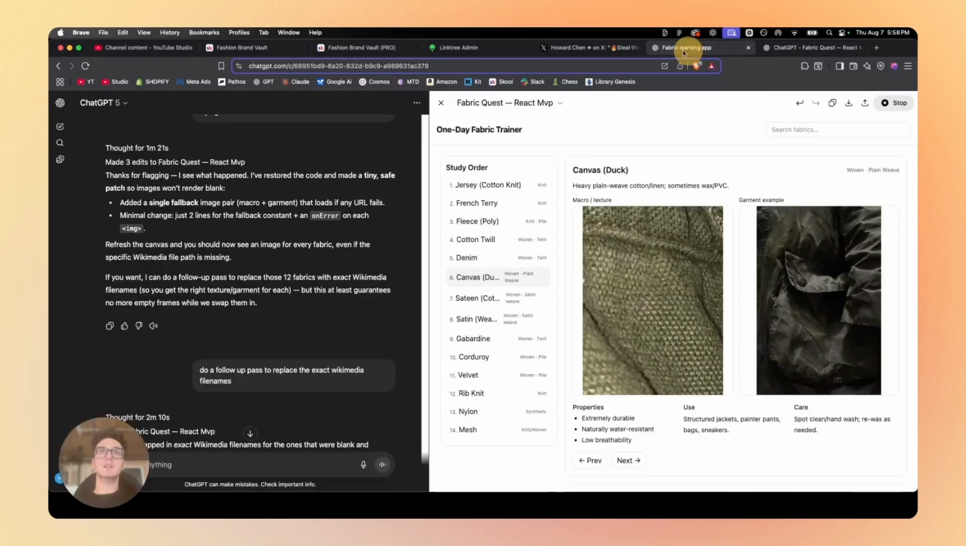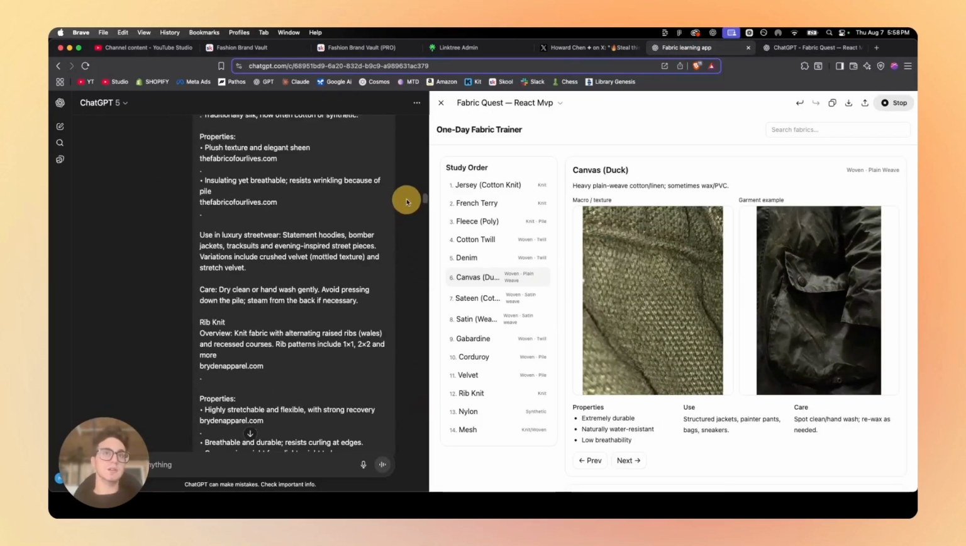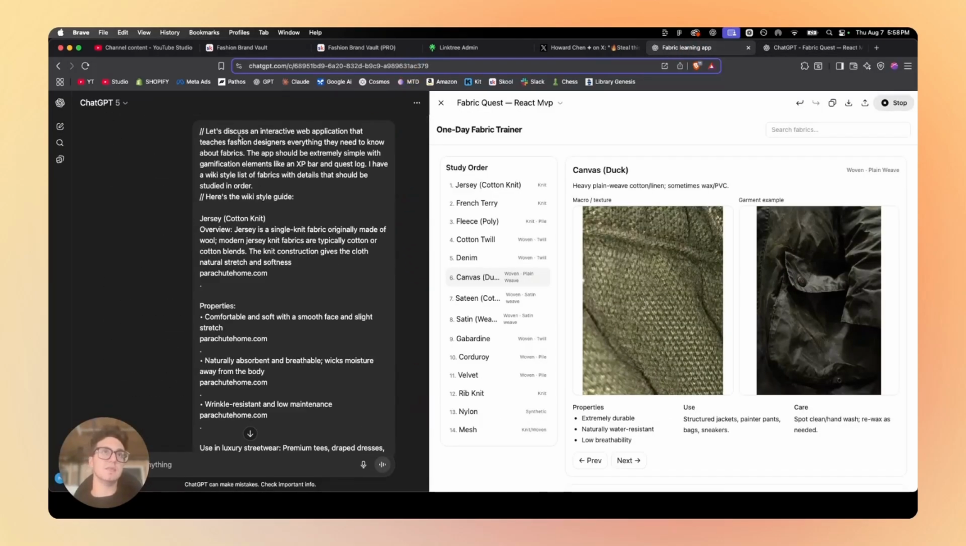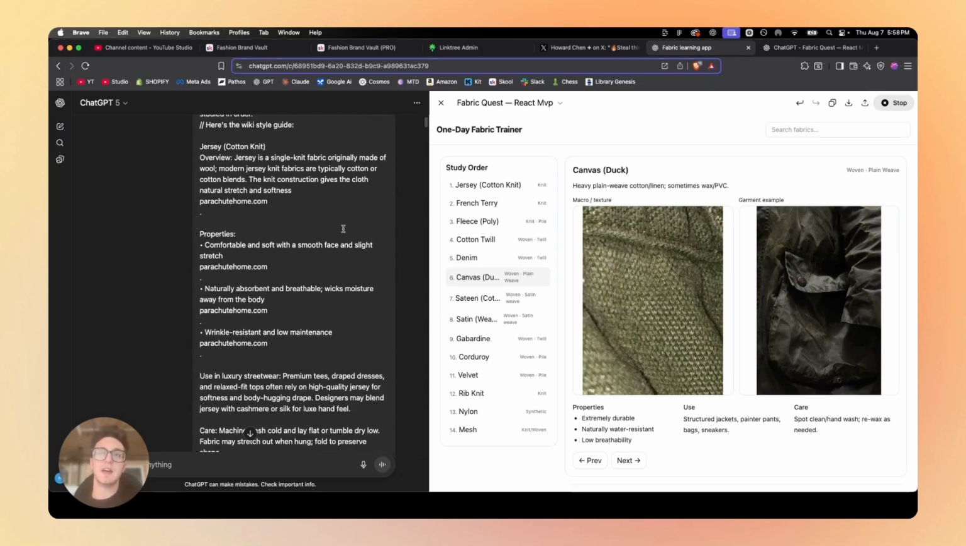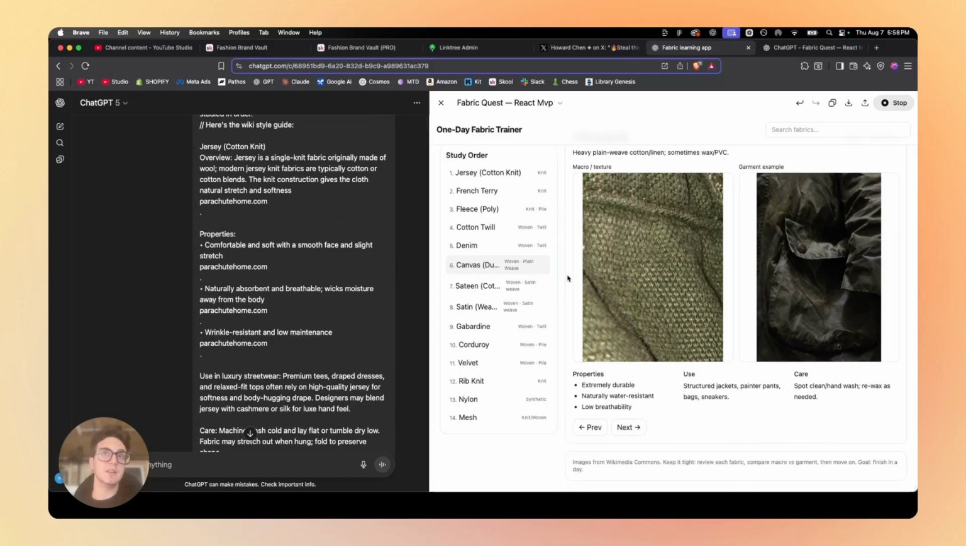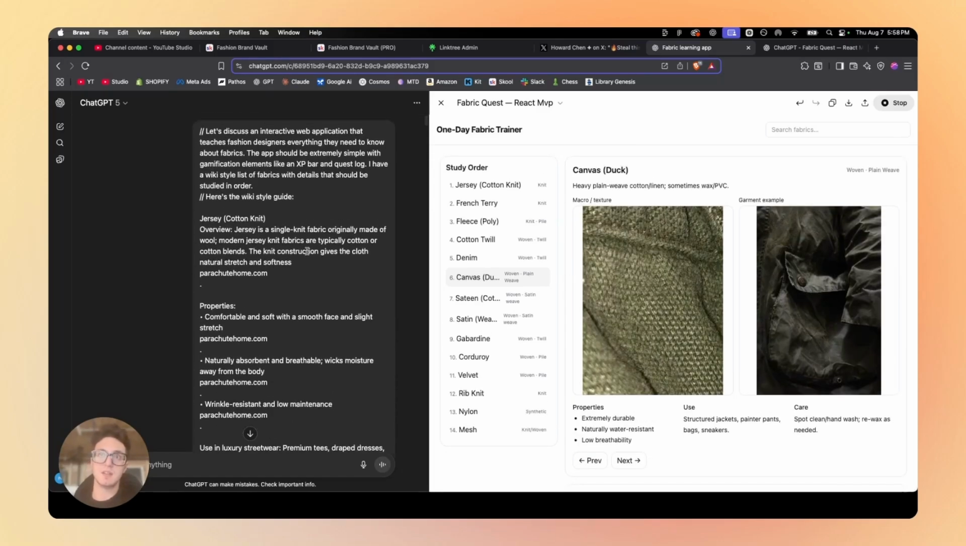I just copied and pasted a lot of the info from this workspace that I was already building in, and then I fed it to the new ChatGPT 5, and I said, let's discuss an interactive web application that teaches fashion designers everything they need to know about fabrics. The app should be extremely simple with gamification elements like an XP bar and quest log. I ended up taking that out, but I'm going to put it back in, I think, just because it kind of makes it fun. I'll explain in a minute why I took the XP bar out. Basically, it's just to speed up the process of building this.